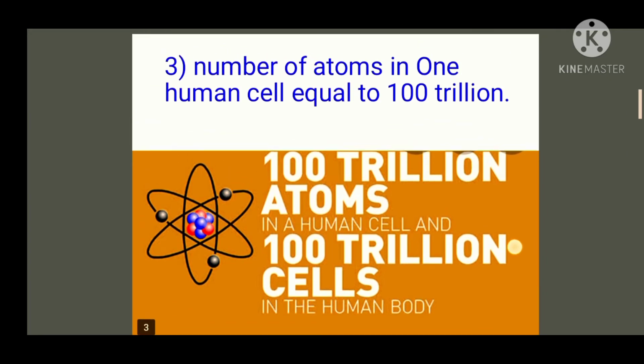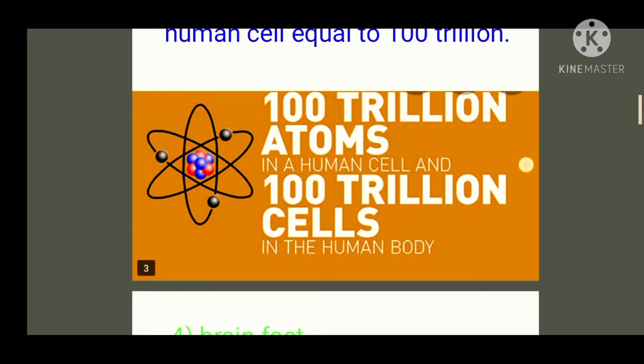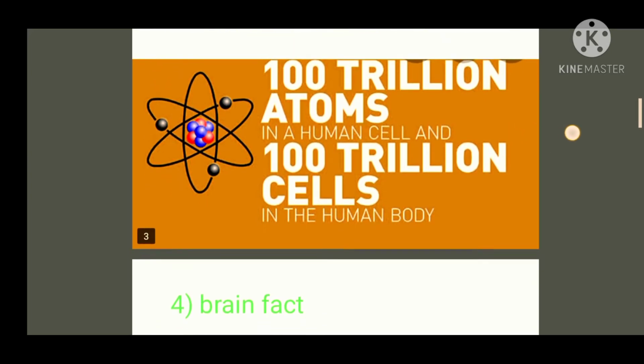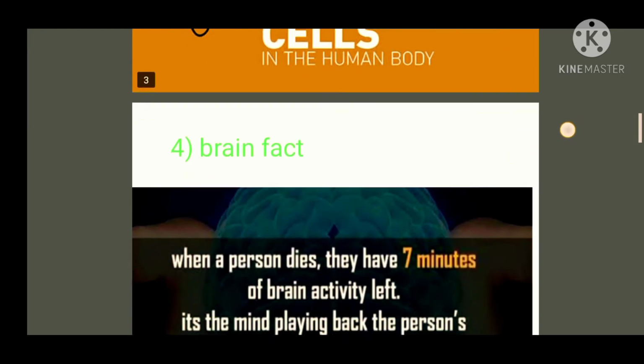Third fact of the day. How many atoms are present in one human cell? It is approximately equal to 100 trillion atoms present in one human cell.